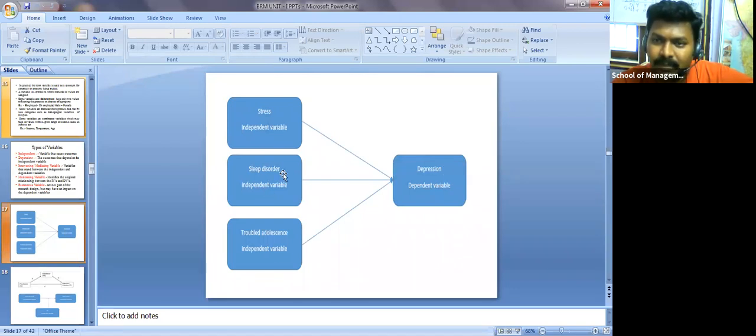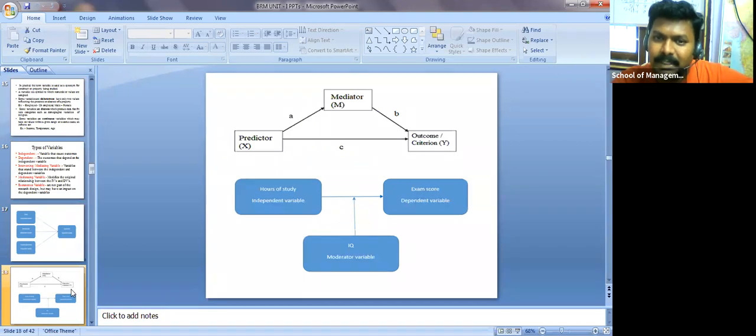If I'm not sleeping very well and always chatting with a friend 24/7, this is what is going on right now. Even my son is implementing the same thing. And troubled adolescence is also the same, which causes depression. Okay, clear? Hope you understand independent and dependent variables.